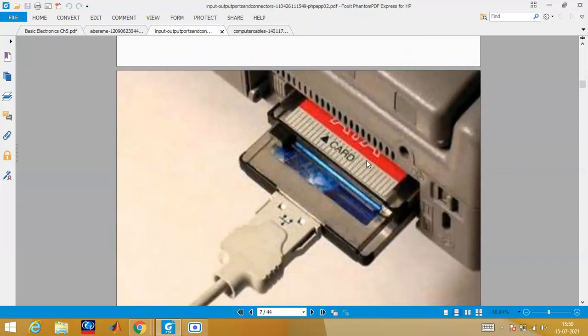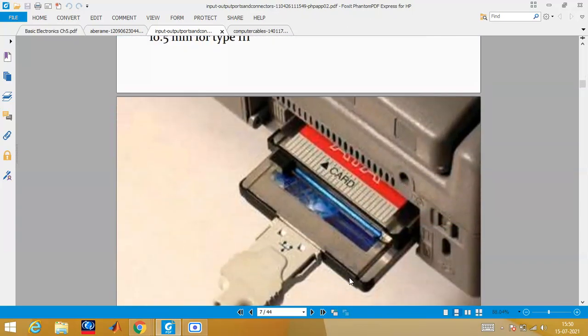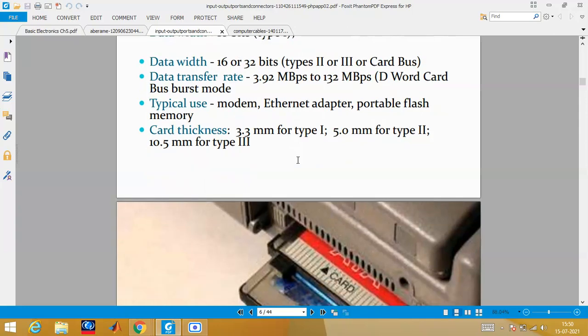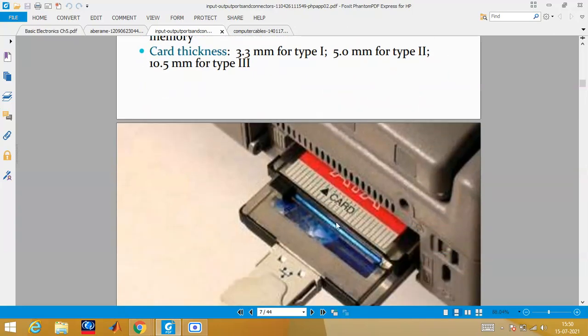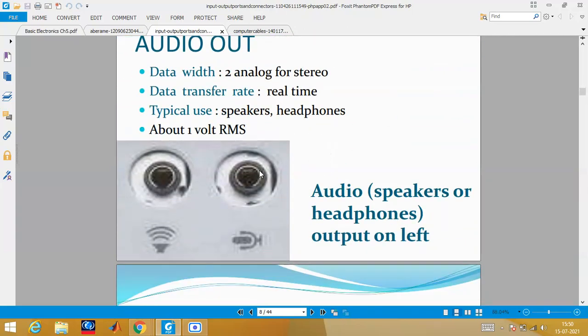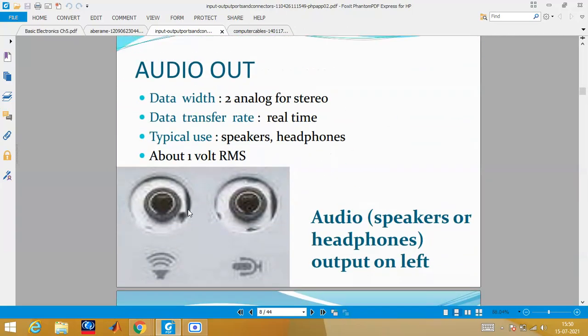I'll show you how it looks practically. Can you see this one? I think you all have used it, right? The data card we are using, to read and write. There are different types available based on which type you are using, and which cable your laptop or computer supports. You can insert this card, and you might also have seen the audio input and audio out.